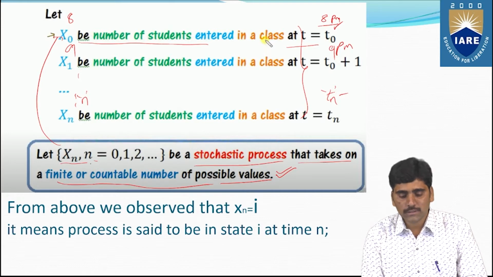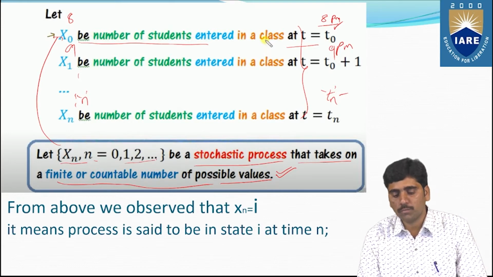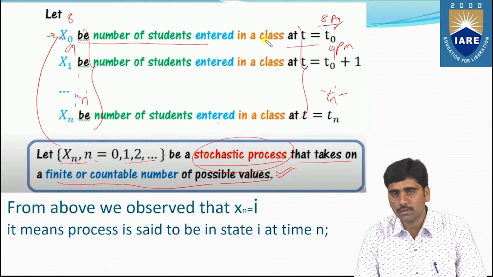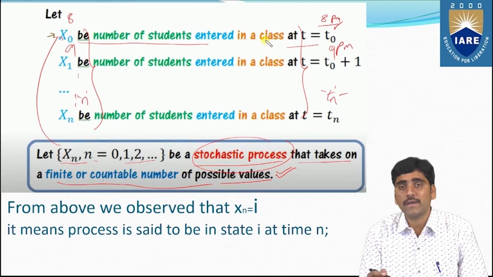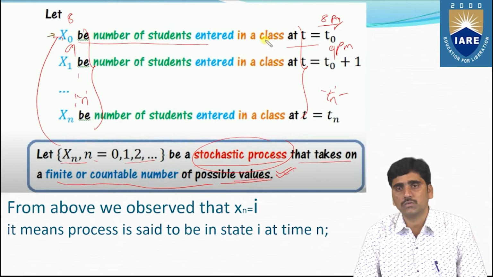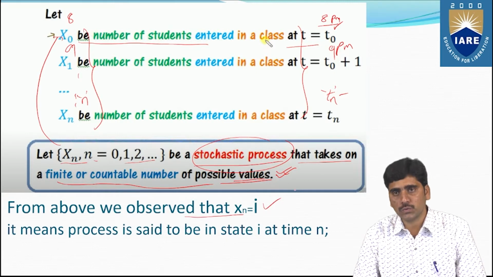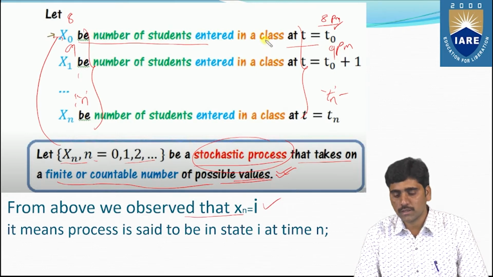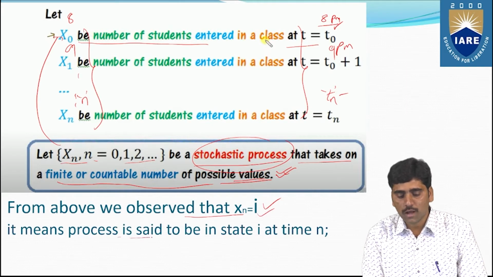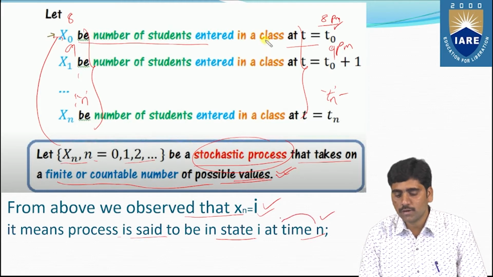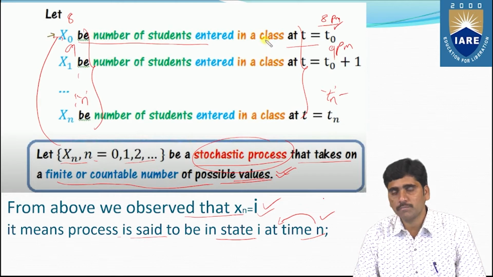Let Xn, n equals 0, 1, 2, be a stochastic process, that is a random process, that takes on a finite or countable number of possible values. From the above we observed that Xn equals i means the process is said to be in state i at time n.